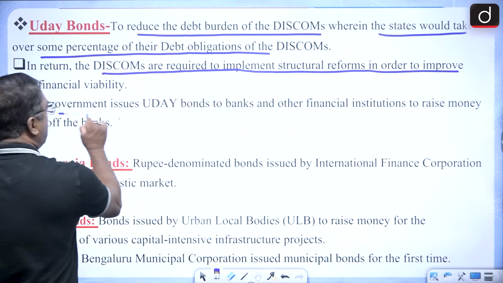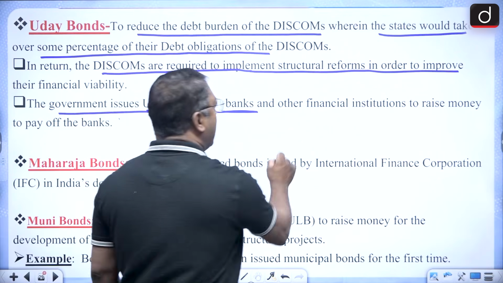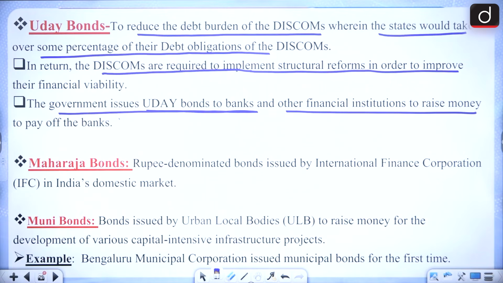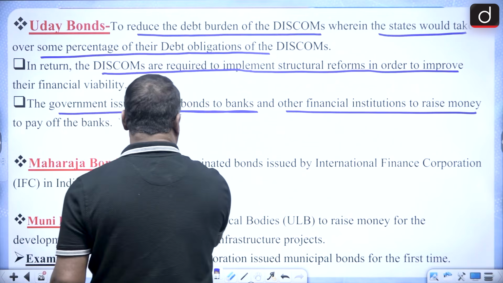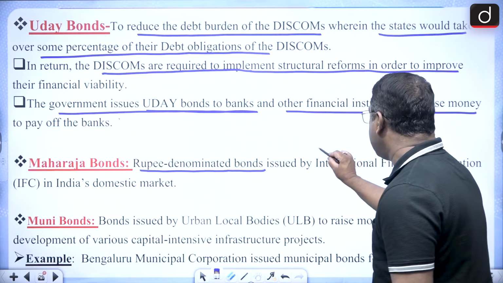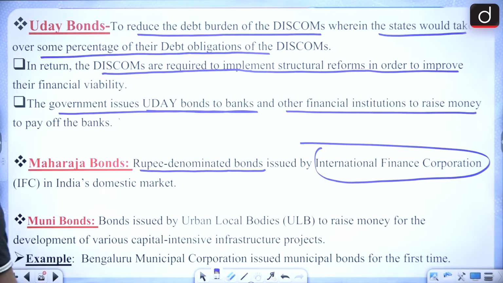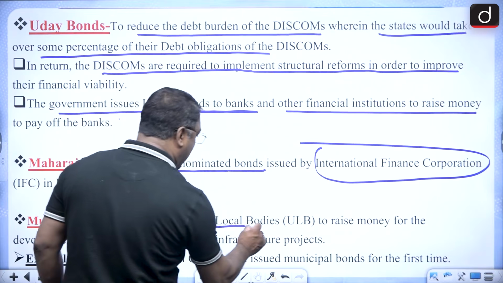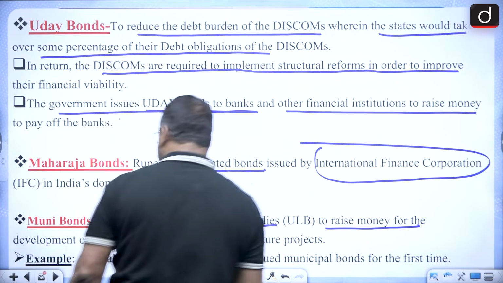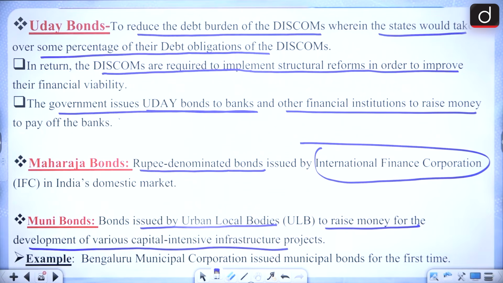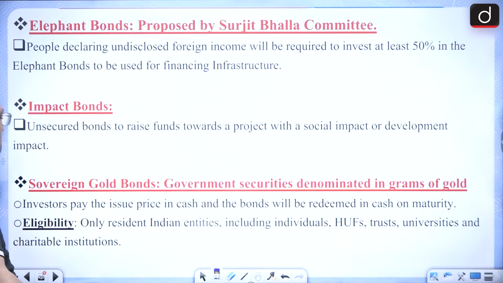So the government issues Uday bonds to banks and other financial institutions to raise money. Uday bonds are basically for DISCOMs. Then there are Maharaja bonds. Maharaja bonds are rupee denominated bonds which are issued by the International Finance Corporation. Then there is the Munni bond. It is the bond issued by urban local bodies to raise money for the development of various capital intensive projects. Bengaluru Municipal Corporation has issued municipal bonds, Munni bonds, for the first time.